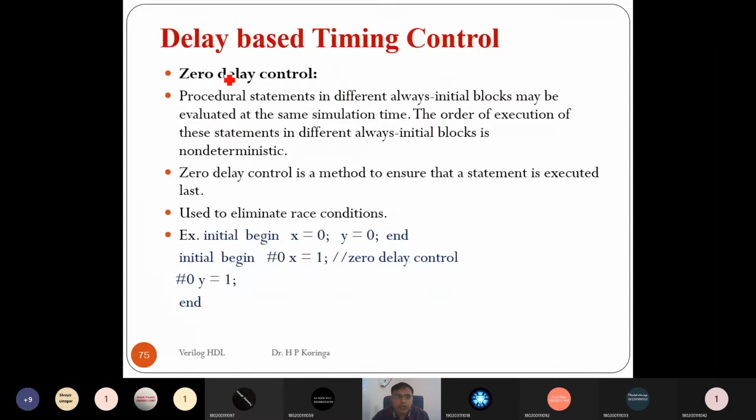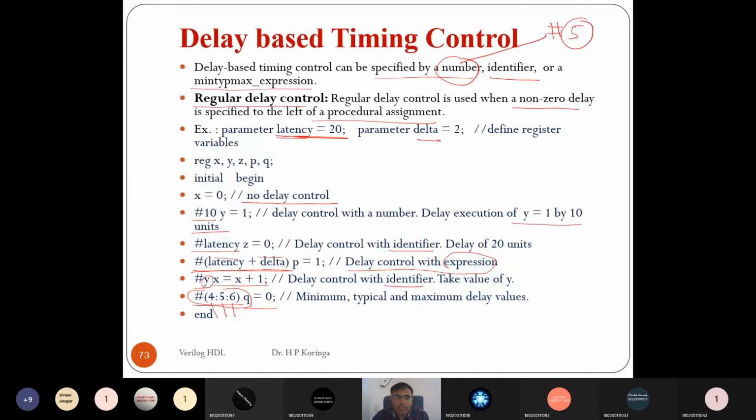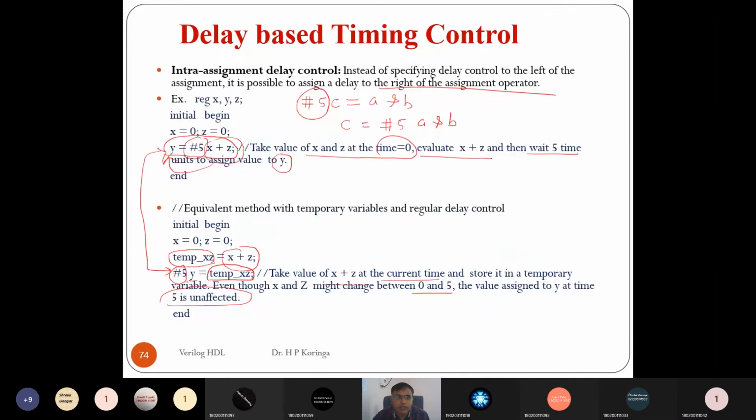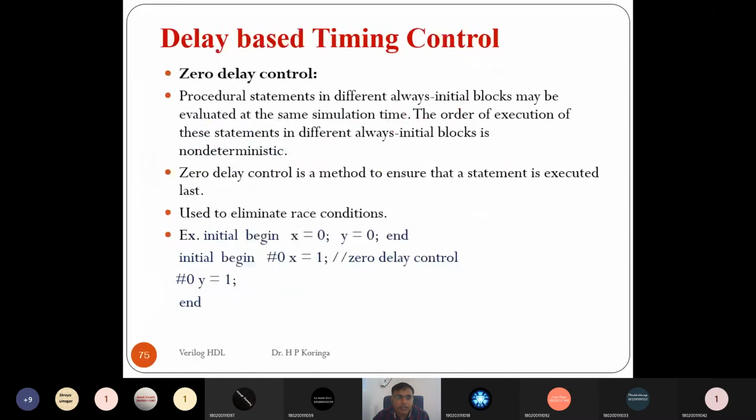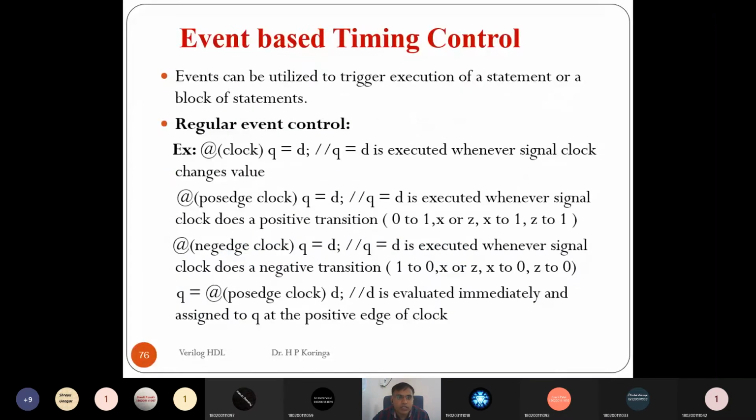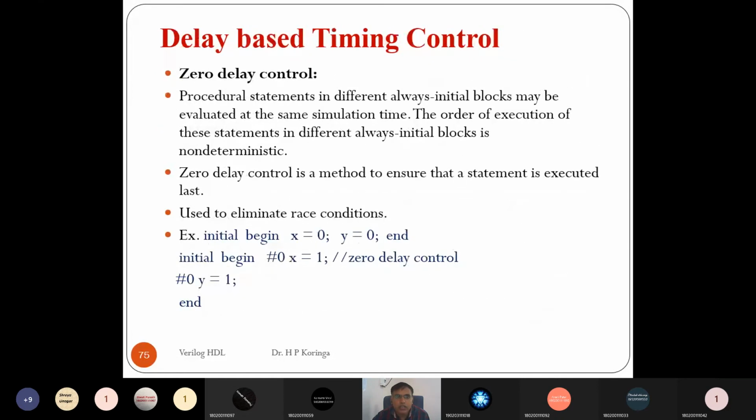Delay based timing control. In the previous slides we have seen delay based timing control. First is the regular type, then the intra-assignment type, and the third one is the zero delay control. Right? Zero delay means no delay, right?